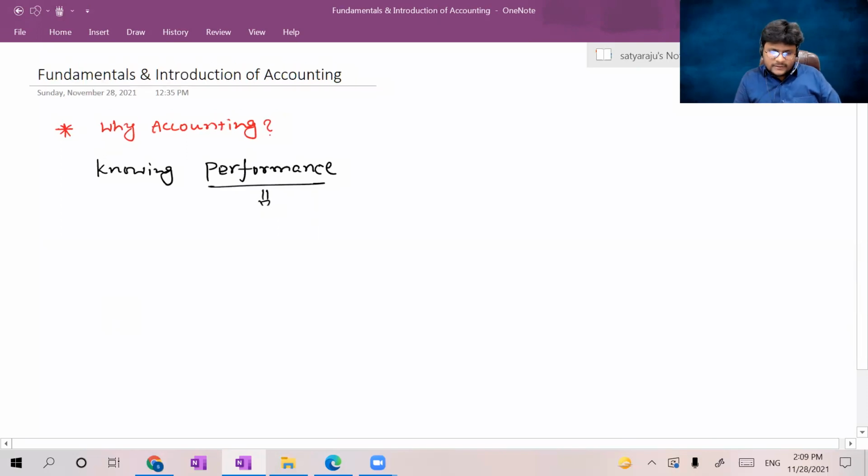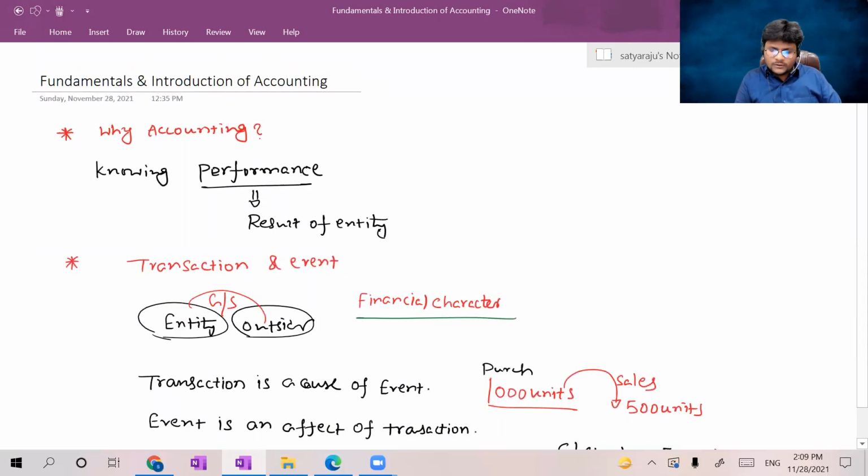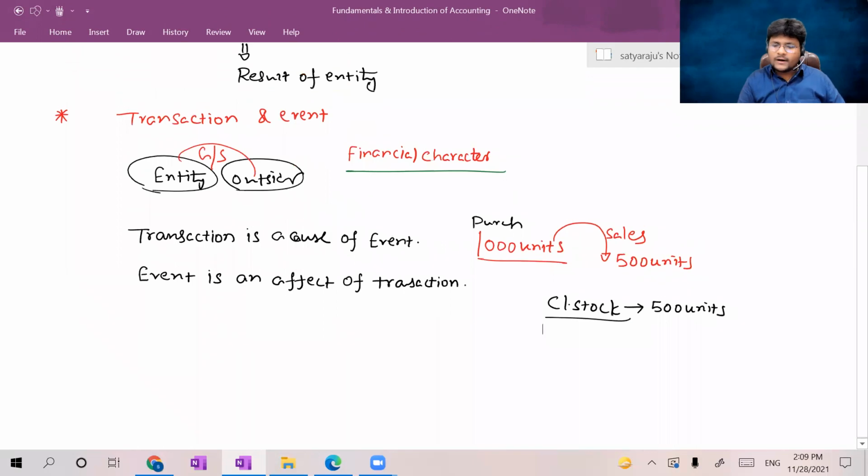Just a second, guys. This OneNote is in very slow mode, so the written part did not appear clearly.